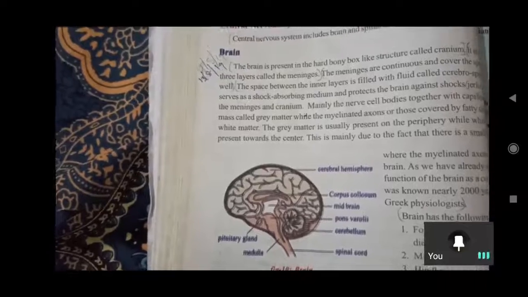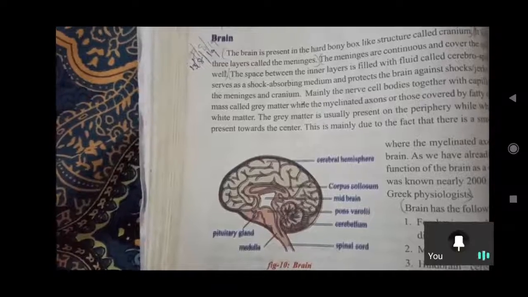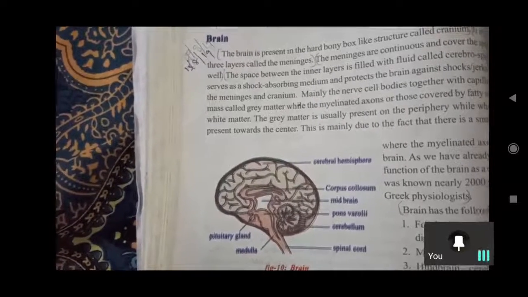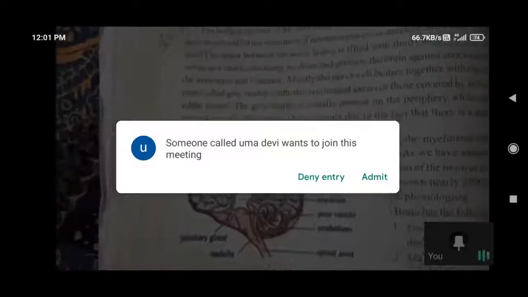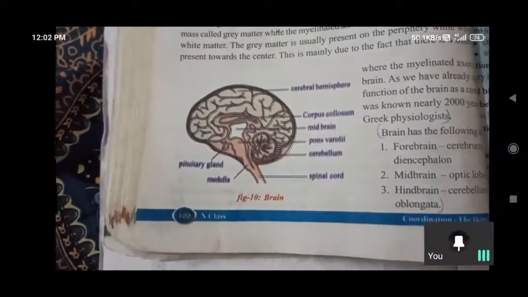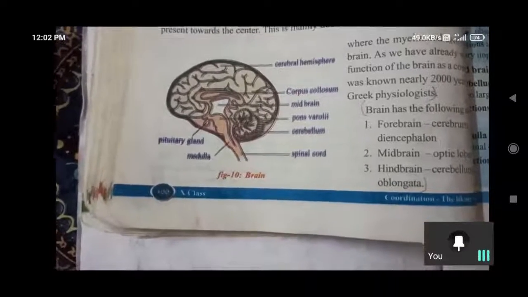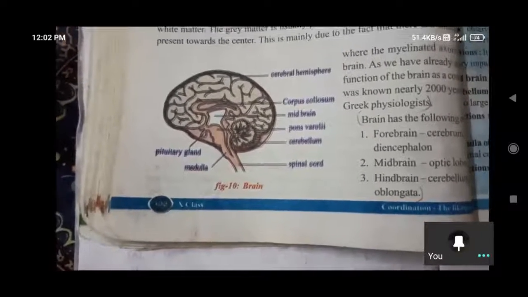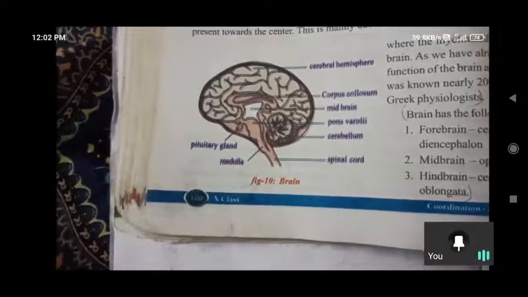Very good morning, children. Today we are going to discuss the internal structure of the brain. The brain is surrounded by the outermost layer called the skull, which protects the brain from the external environment and from shocks. We call it the cranium, skull or cranium. Coming to the inside of the brain, the divisions are forebrain, midbrain, and hindbrain. Before going to this, first I want to discuss the layers.